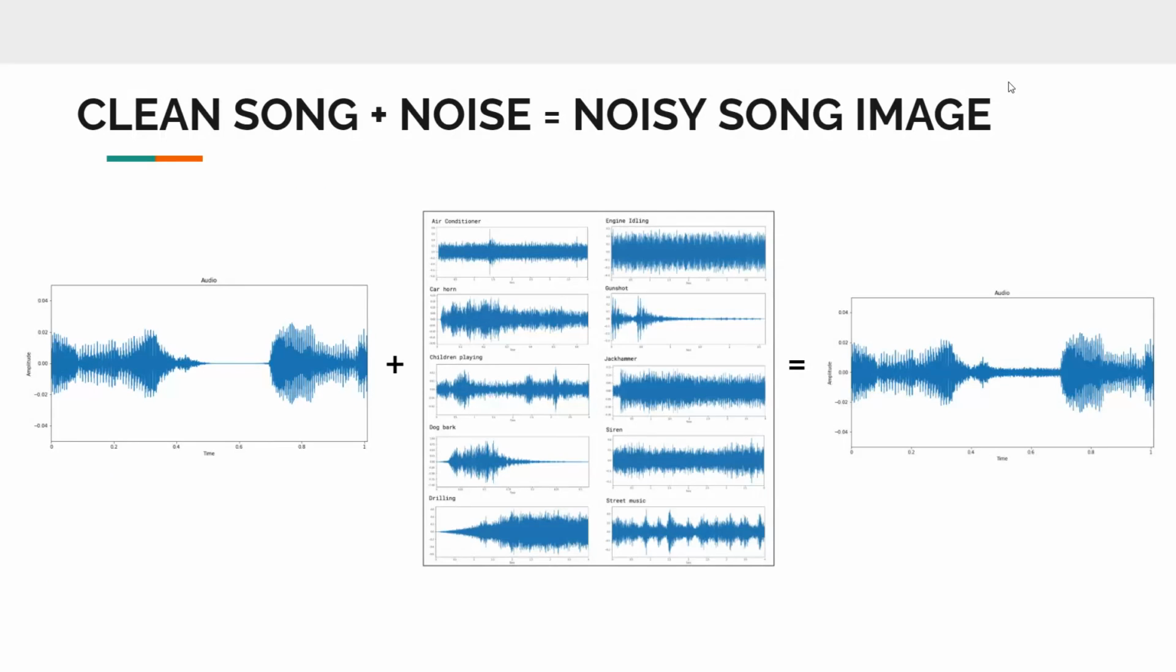We give the noisy song as input, and we expect the clean song as the output. That will be done through the U-Net architecture, which will be discussed further.